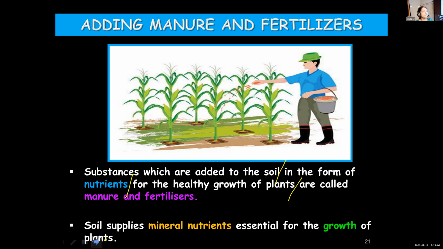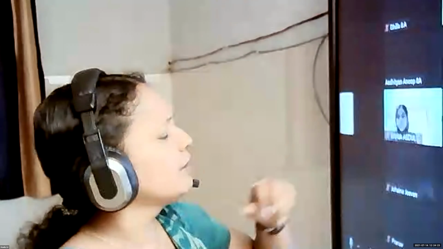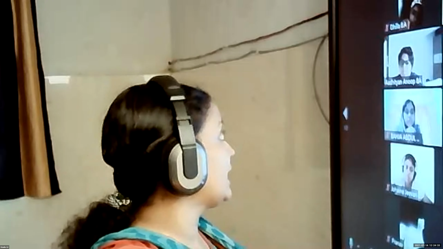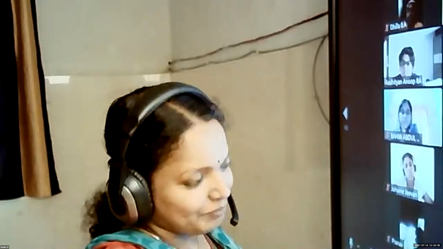How does the fertility of the soil become low, children? Any idea? And sometimes the base will be more. I didn't get the point. Any other point? Acidity of the soil. Okay, acidity and alkalinity, base and acid. Yes. The pH is getting changed. But what makes the pH change?